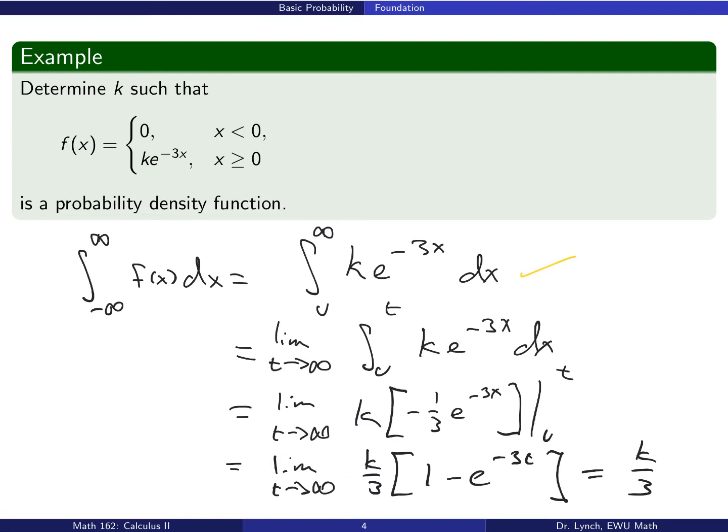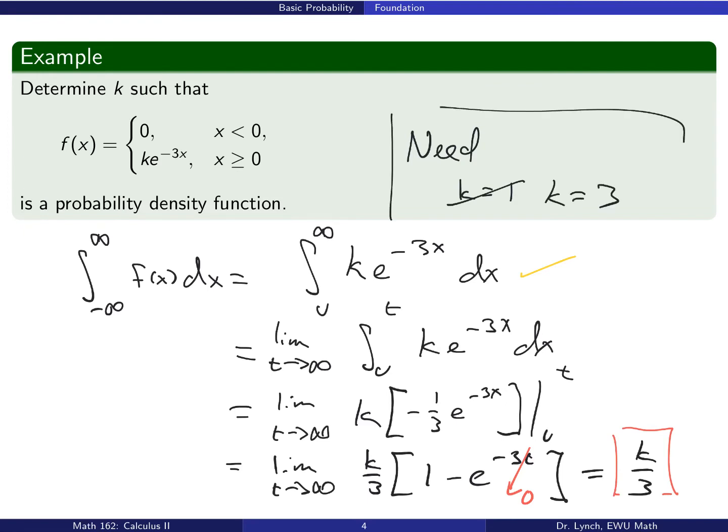Of course, we'll write that as a limit of a well-defined definite integral. The limit as t goes to infinity of the integral from 0 to t. We can evaluate that using the fundamental theorem of calculus. And of course, as t goes to infinity, e to the minus 3t goes to 0, giving us the value here, k over 3. Again, our probability density function has to have integral 1, so we see that it had better be that k is equal to 3 for this to be a probability density